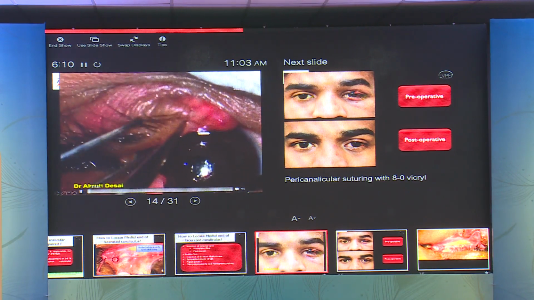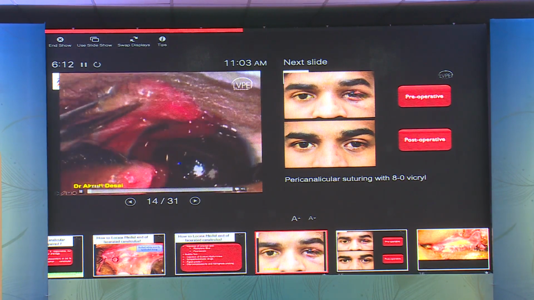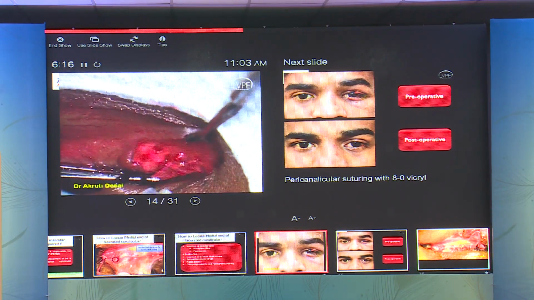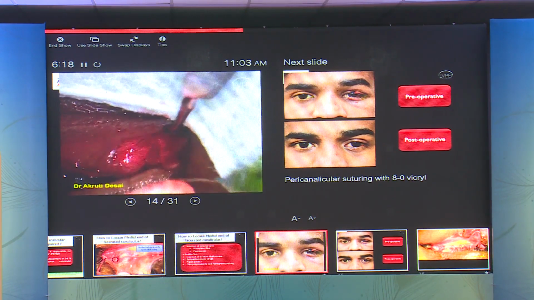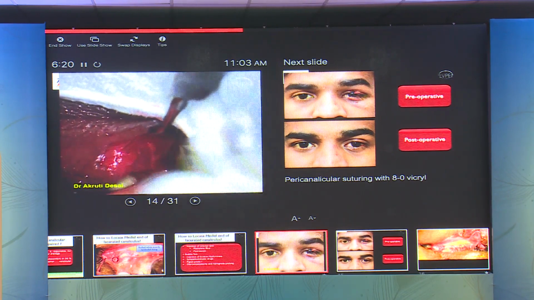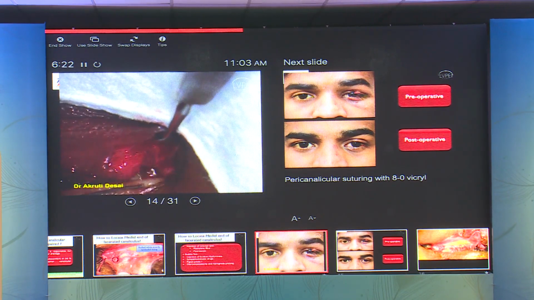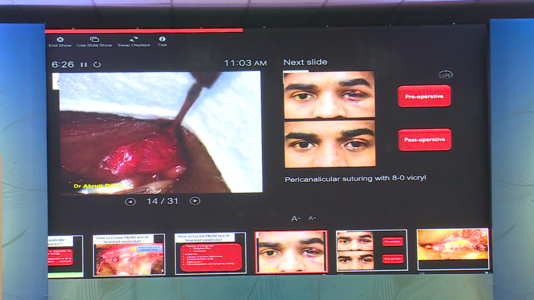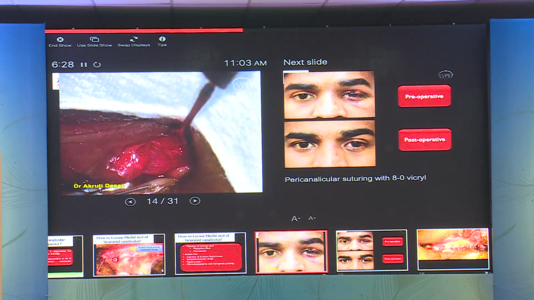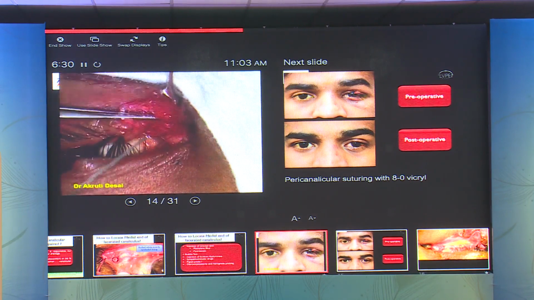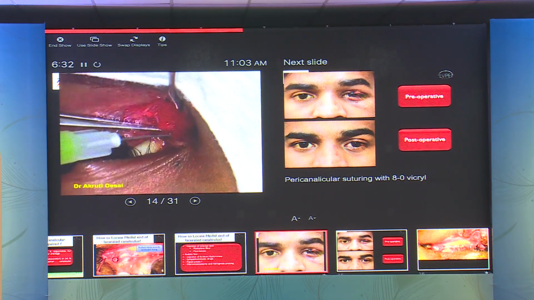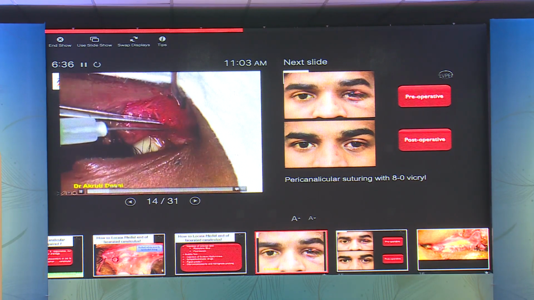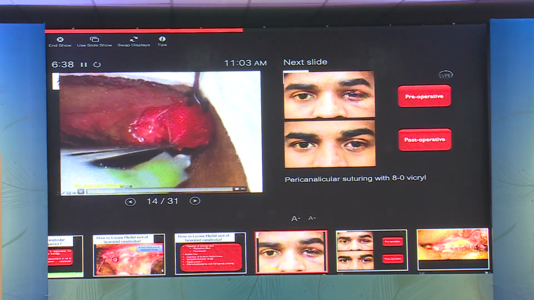Wherein we are doing monocanalicular stenting. After dilating the punctum, we could easily locate the cut end, because it was very proximal to the punctum. After injecting the dye, since it was under local anesthesia, we asked the patient whether the fluid had come into his nose or the throat.